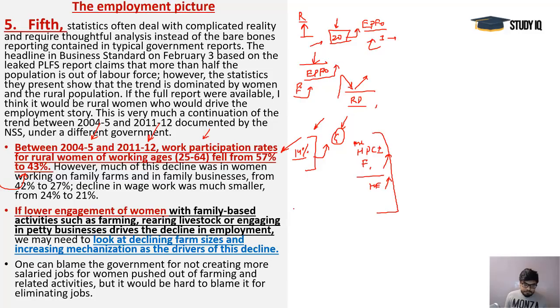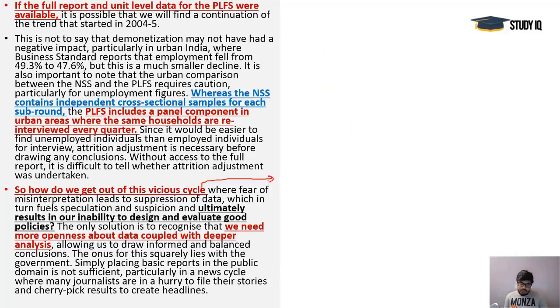And you see, in this vicious cycle, how do we get out of it? That is the major issue. The only way is to put the right information, right data in the public domain, and it should be followed with the right evaluation and the deeper analysis. Otherwise you cannot make right policies, you cannot make right decisions, and the government itself is going to be in deep trouble, because they will have to manage this misinformation age and this speculation age, and in the end they won't be able to.